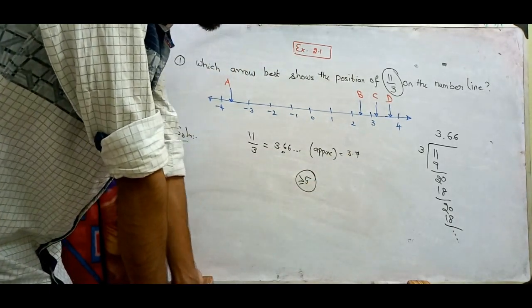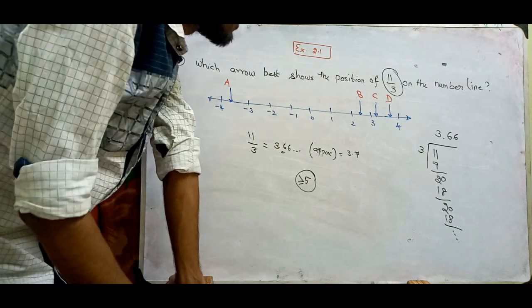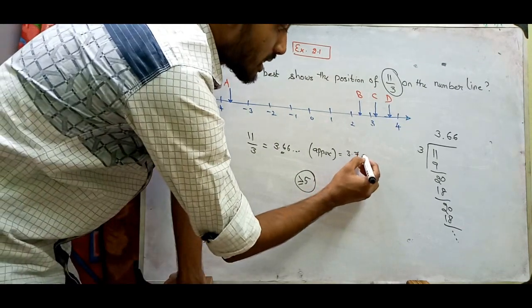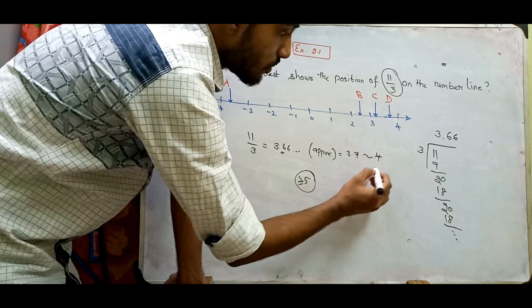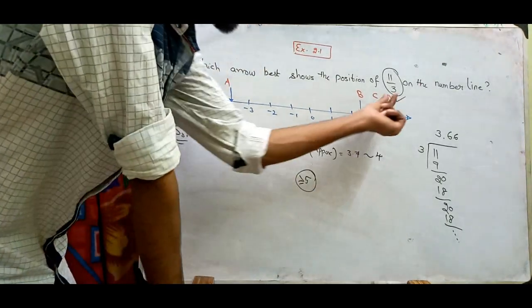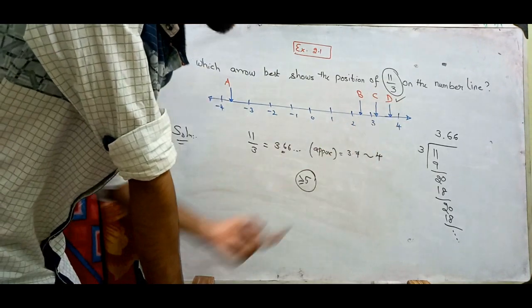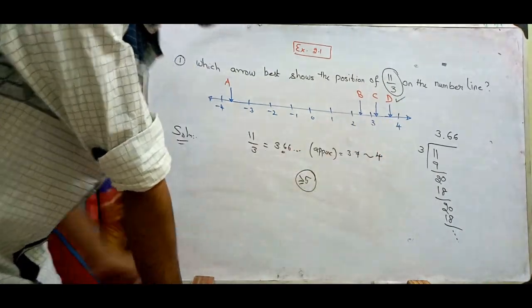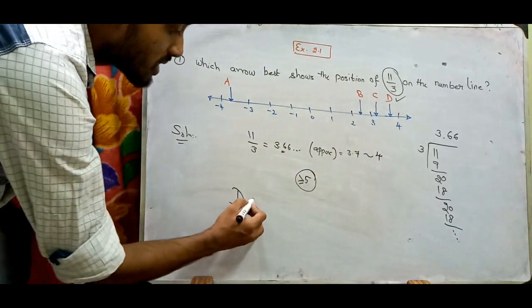So approximately it is equal to 3.7. 3.7 is nearest to 4, so we select the last position on the number line, which is D. So D is the best position.